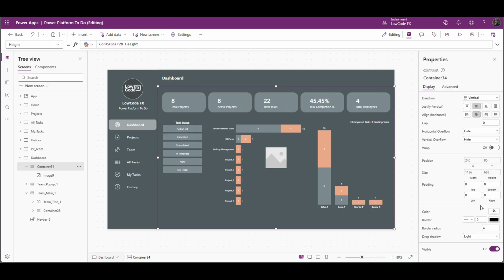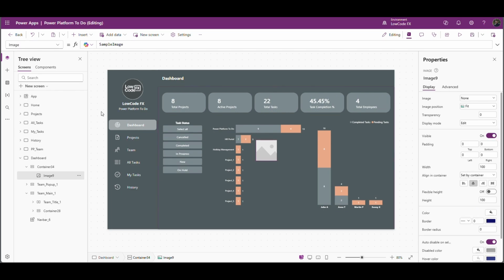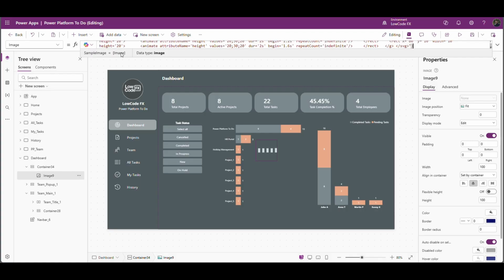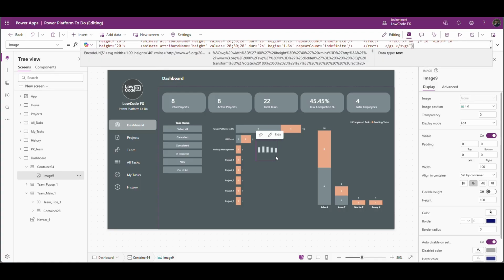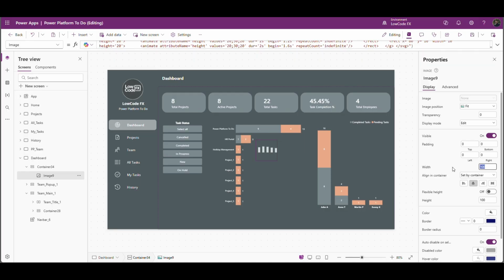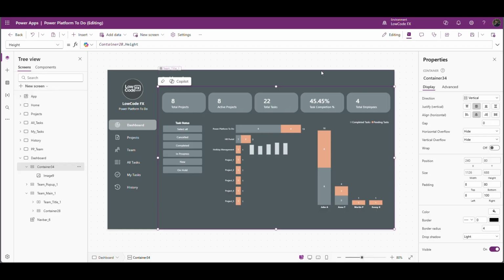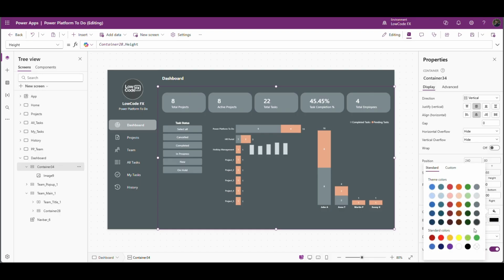I will add a padding to the right and bottom, 100, and in the bottom it's 80. I will use one SVG of a loader within the image, and let me increase the width to 200. Use the same color as we have in the background for this loader.